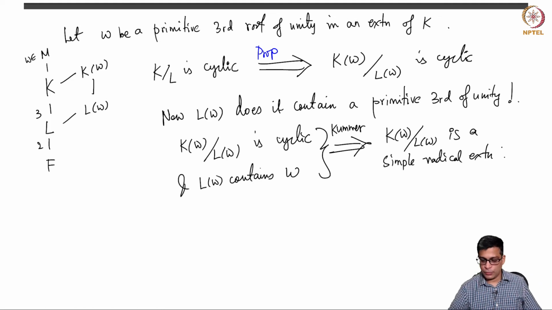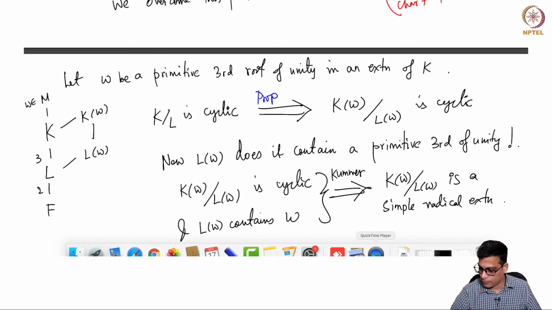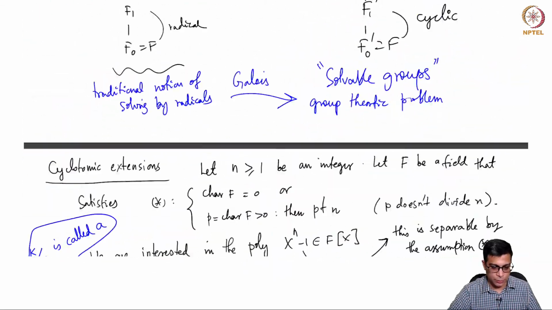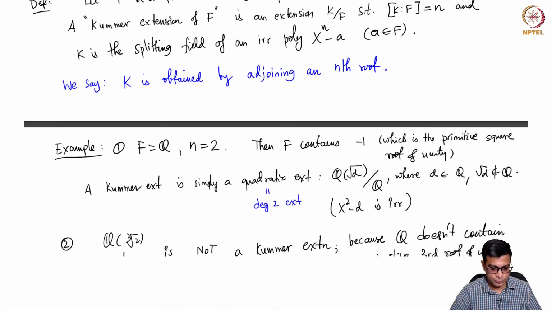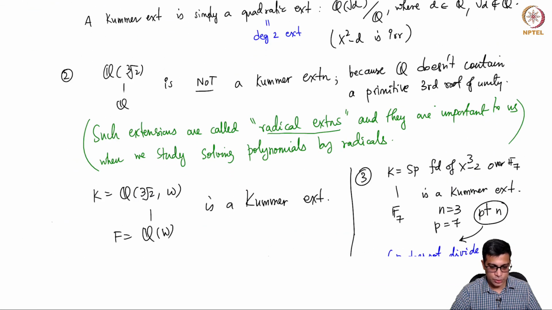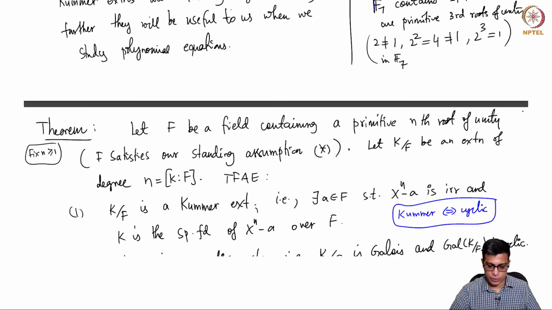Okay, so in that theorem we did not necessarily use the word simple radical, but we did say that it is generated by a single element such that a power of that is in L omega. So maybe I will quickly show this to you. I don't remember how long ago it was. So this is a Kummer extension. So okay, so maybe this is good.